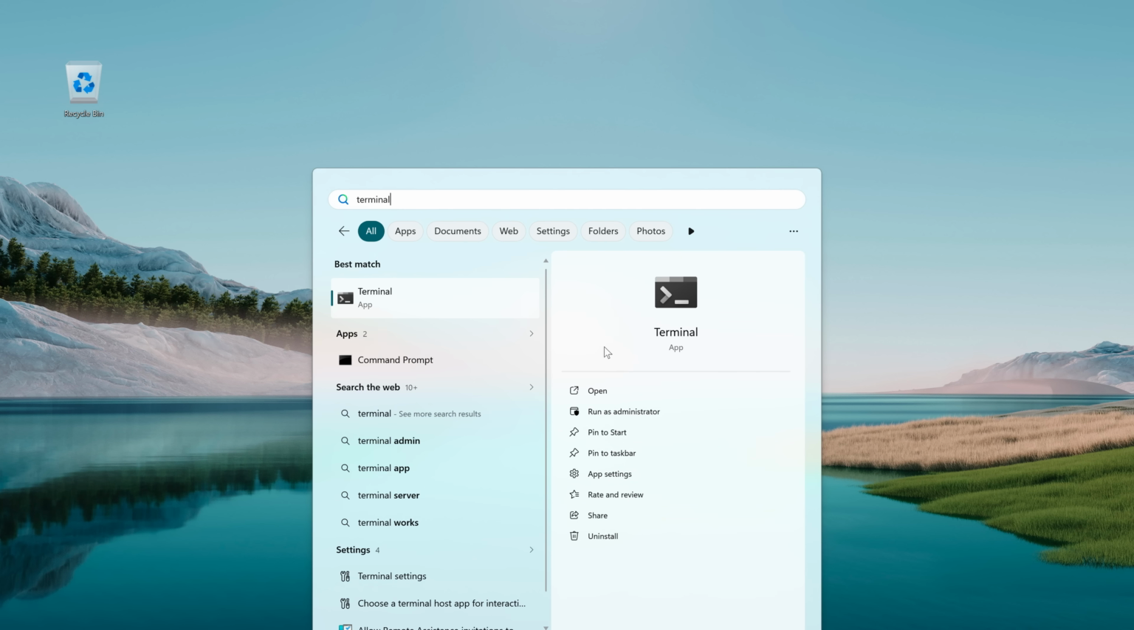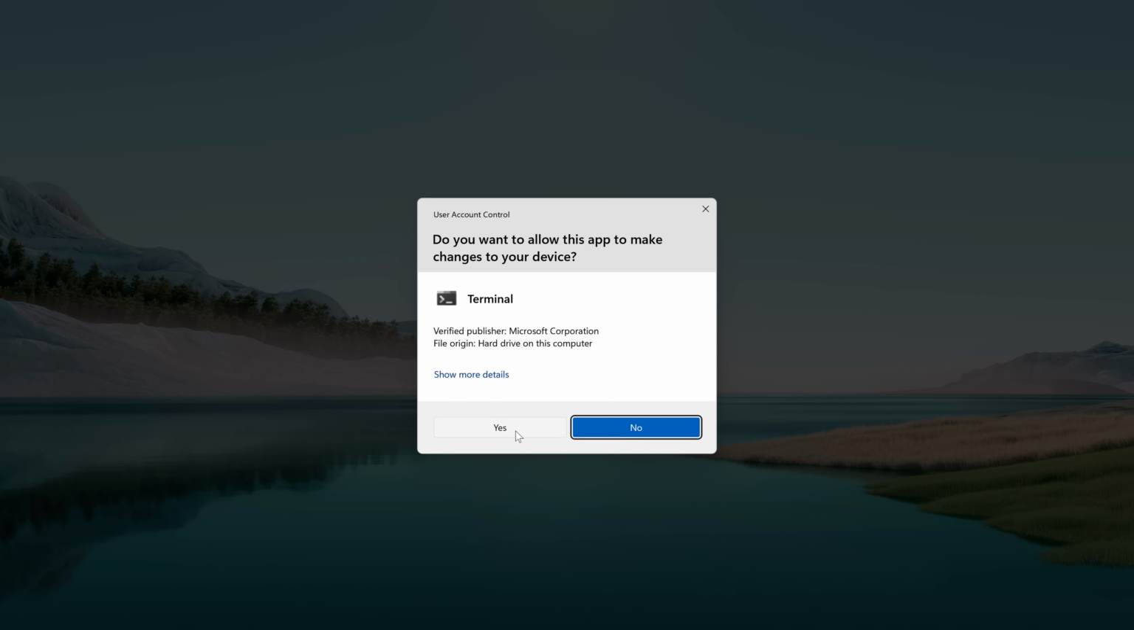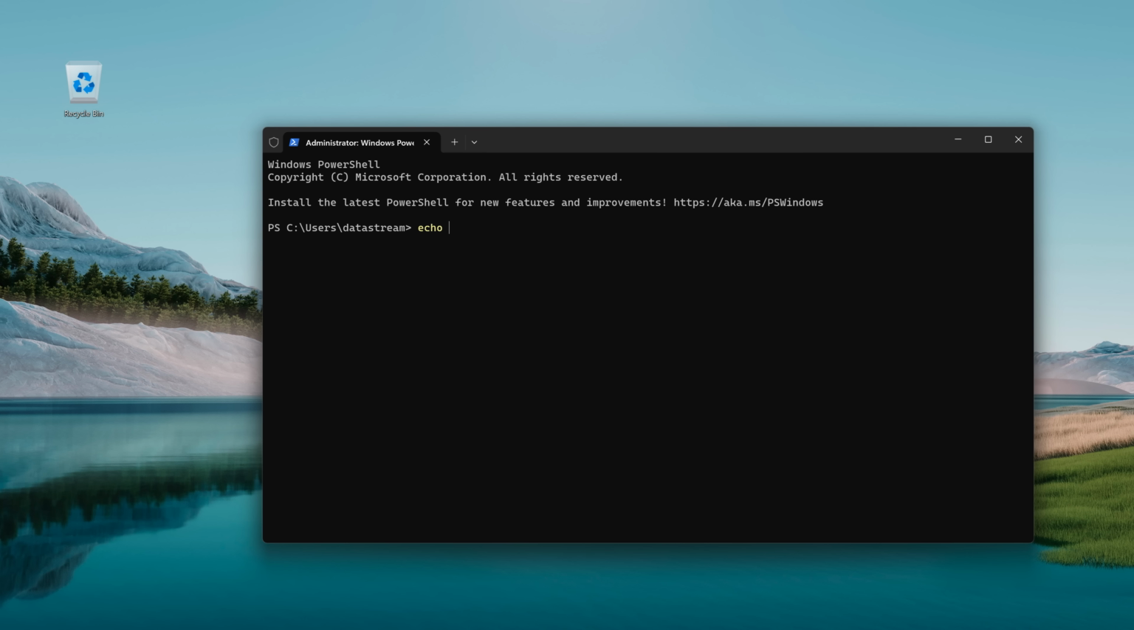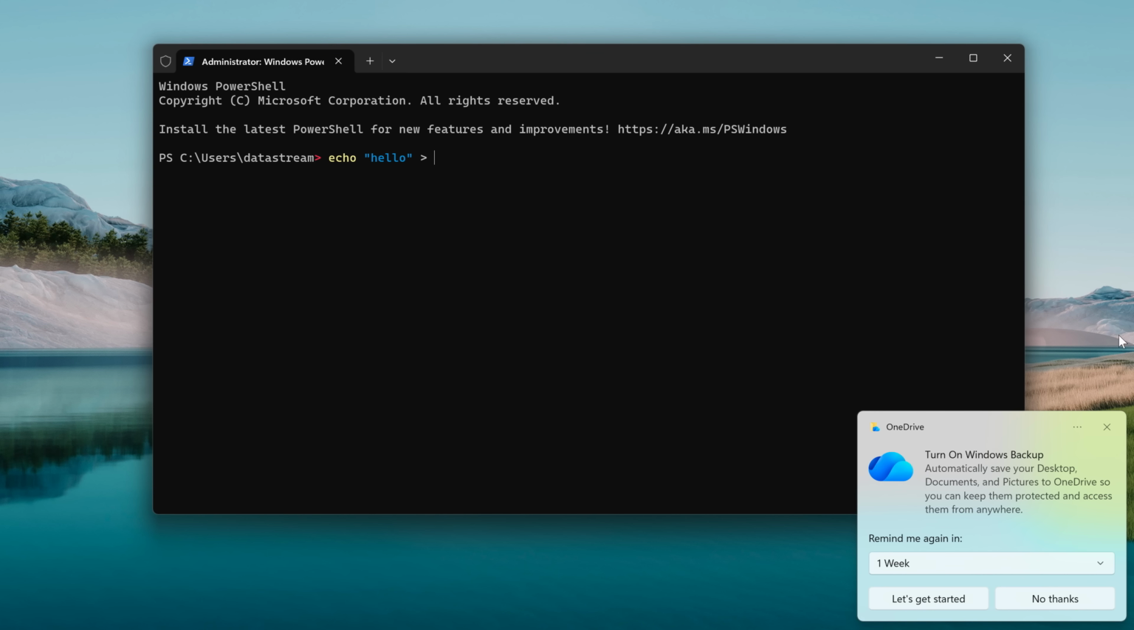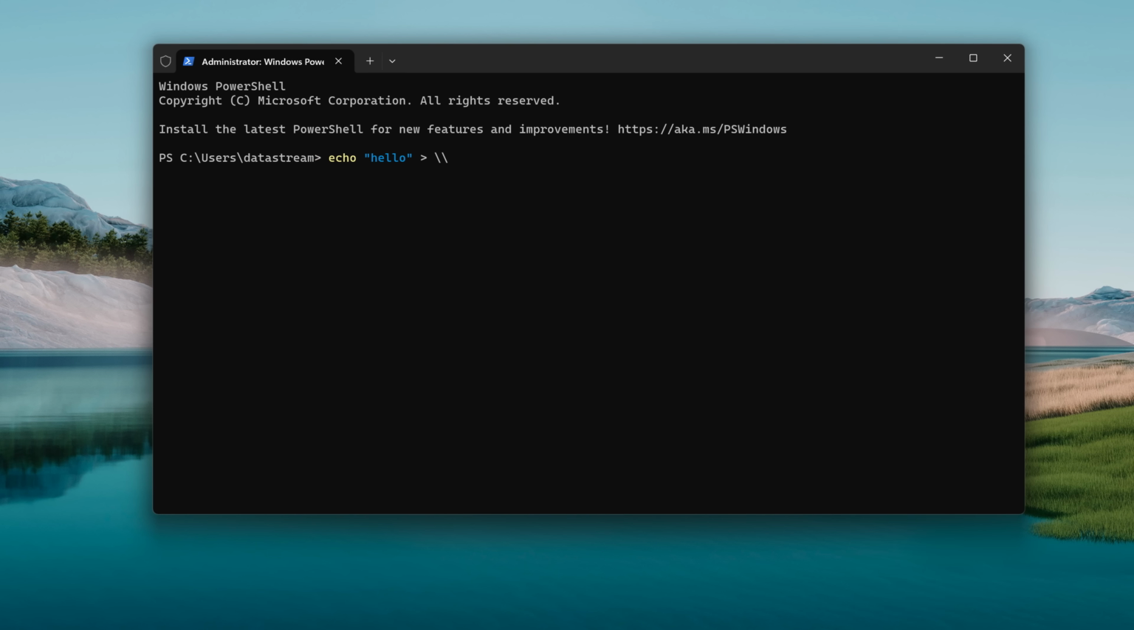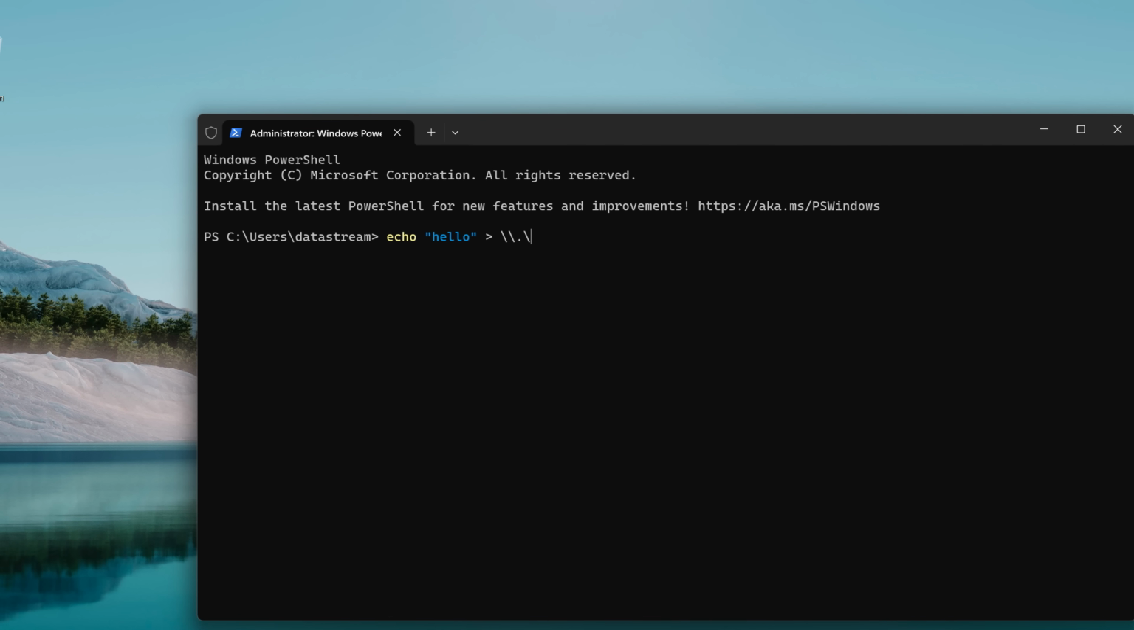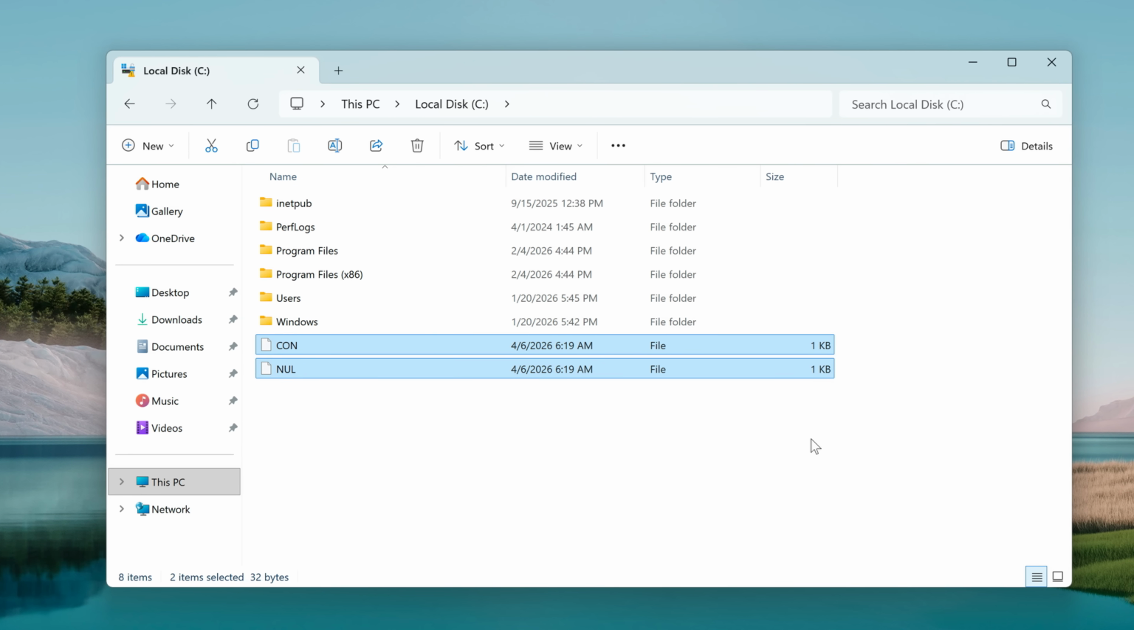What I can do is open up terminal, run it as administrator, and then we can echo hello into a new file. And in order to shut up OneDrive, we have to use a specific syntax. Let's call this one null, and now let's press enter. Since we did that one, let's also do con. And something really strange happens once we create both of these files. Both of them are the size of 1 kilobyte.